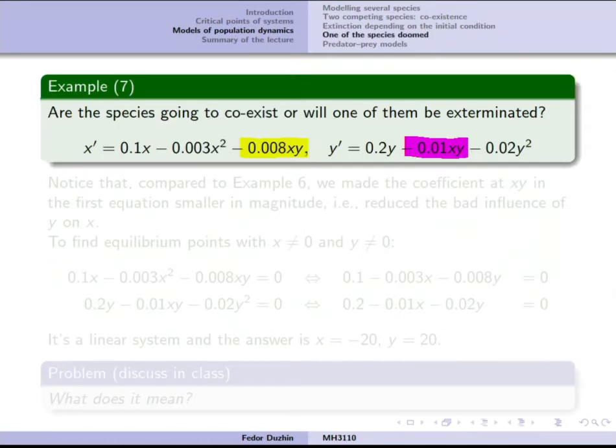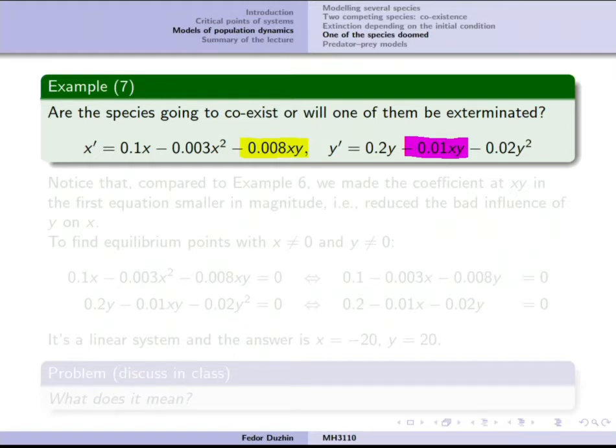Which means that if we compare with the previous example, the bad influence of x on y remains the same, but the bad influence of y on x is reduced. So for x the competition became easier, and for y the competition is still very tough.